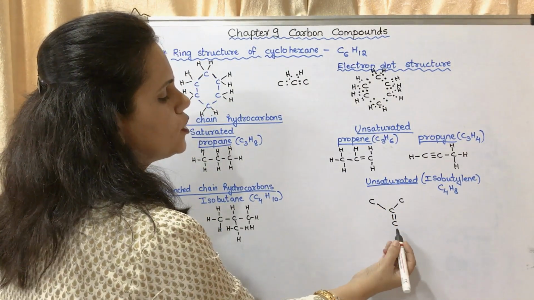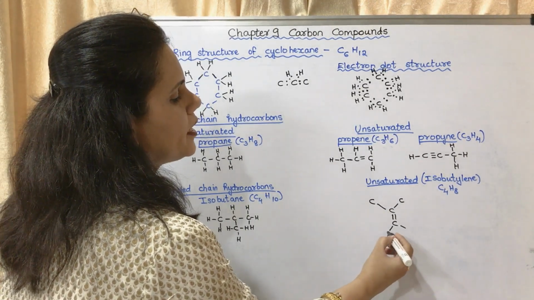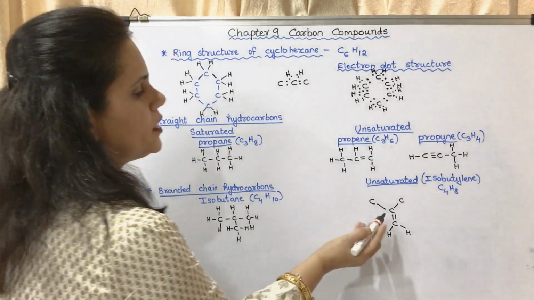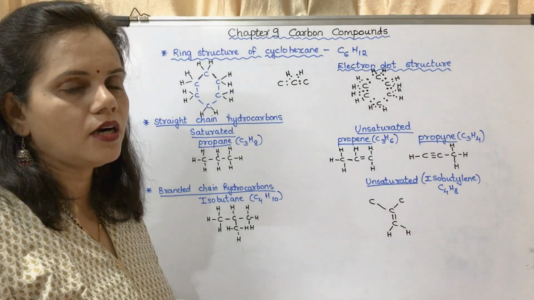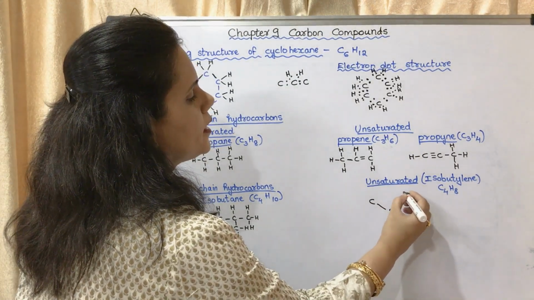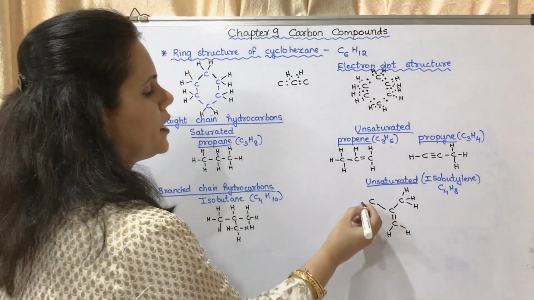For this C, 2 has already got engaged, 2 of them are left, so it will be for hydrogen. For this carbon atom, 1, 2, 3, 4, already 4 has been got engaged. Now for this C, there are 3 left, so it will bond with 3 hydrogen atoms.